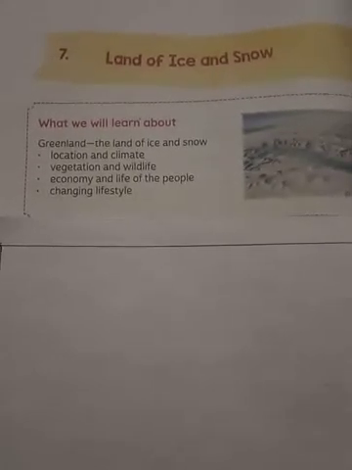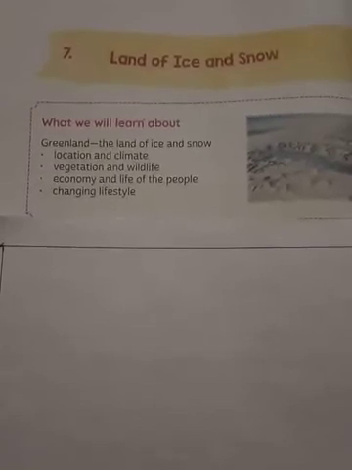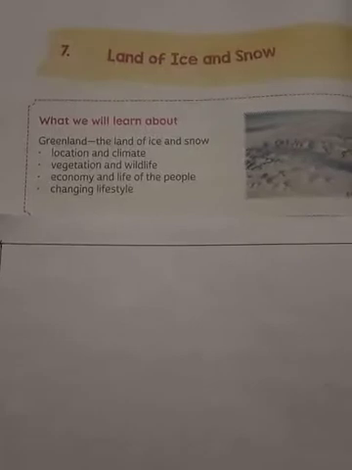We are into the new chapter, Land of Ice and Snow. In this chapter we will learn about the region which is filled with ice and snow throughout the year, that is the freeze zone. What are we going to study? One of the lands called Greenland. Why is it covered with ice and snow? Its location, climate, vegetation, and wildlife, and how the economy, life of the people, and changing lifestyle of the Greenland country. So let us study in detail in today's class.